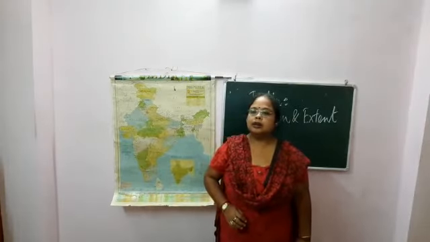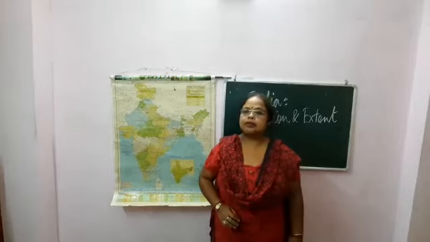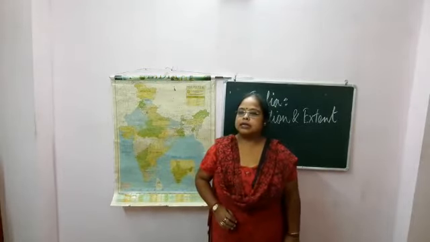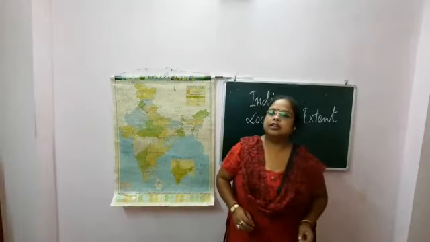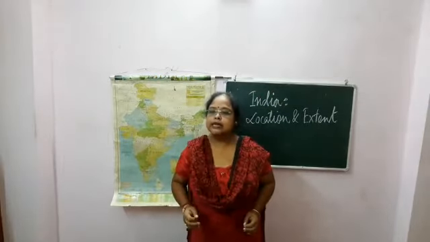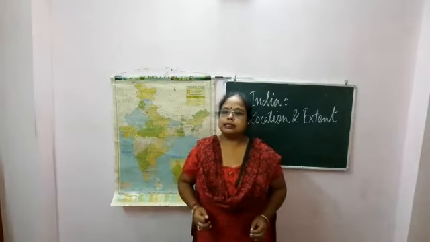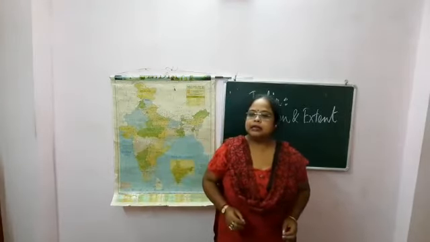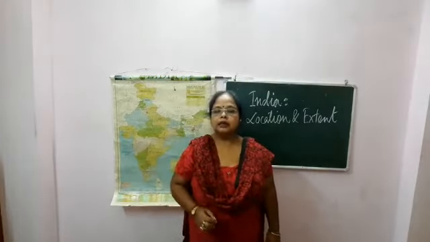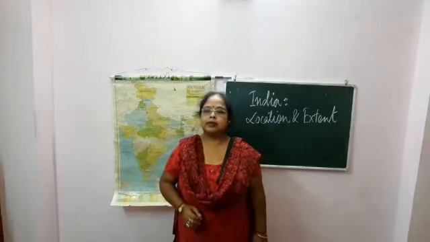India, that is Bharat, shall be a union of states. The territory of India shall consist of the territories of the states and the union territories. At present, there are 28 states and 9 union territories.